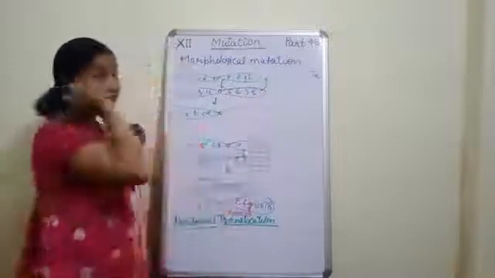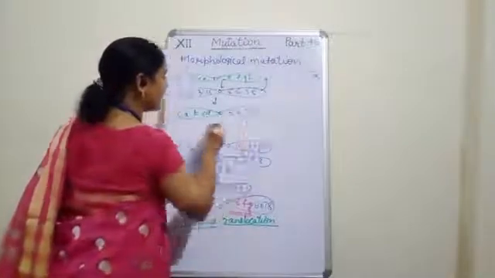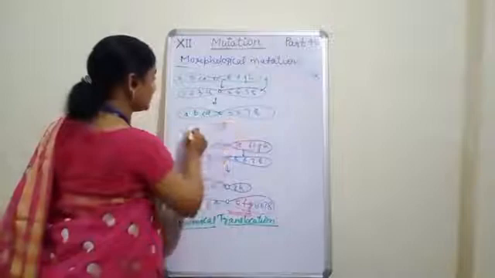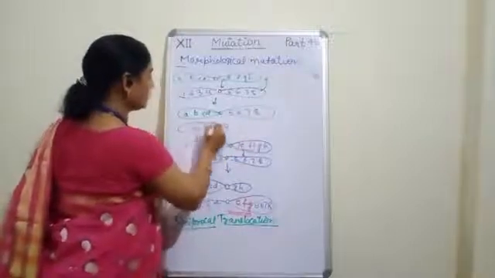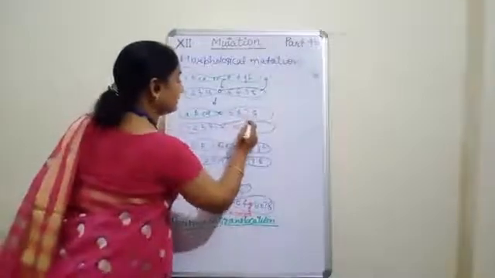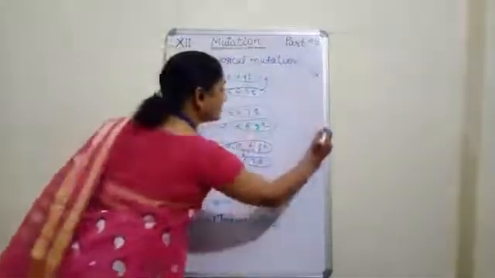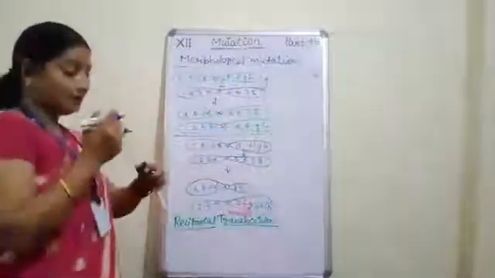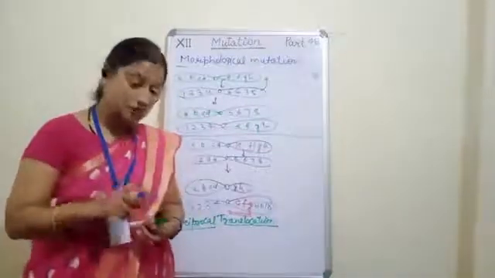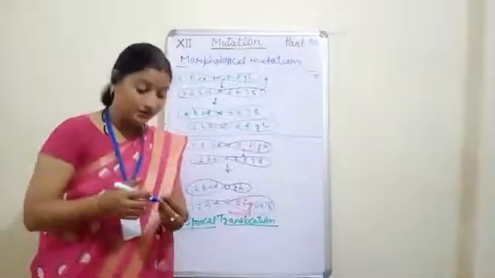In reciprocal translocation, there will be 5, 6, 7 and 8, and in the next condition, 1, 2, 3, 4 and E, F, G and H. This is known as reciprocal translocation, when the complete arm has been translocated from its position to the different homologous pair of chromosome.